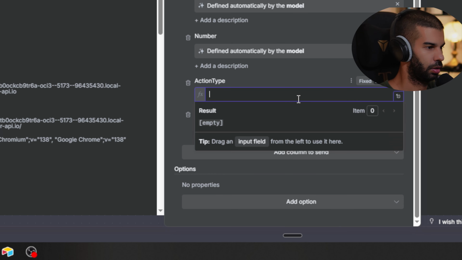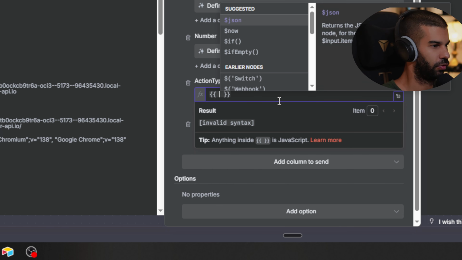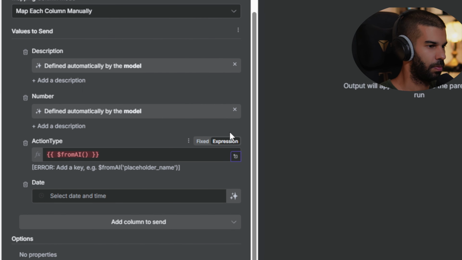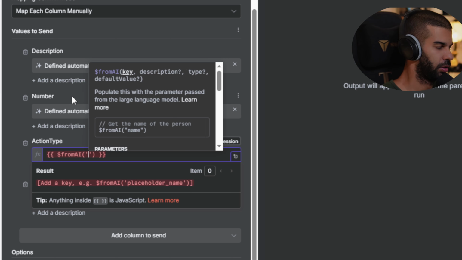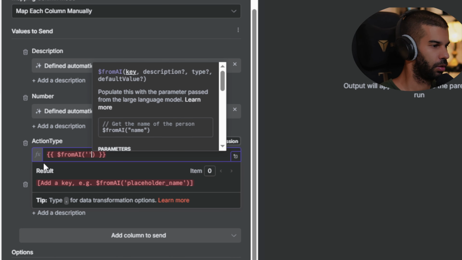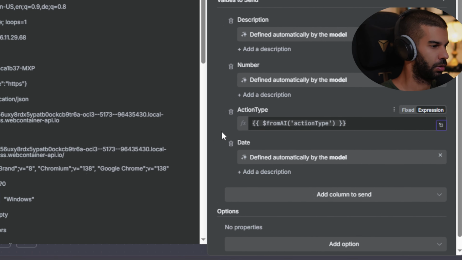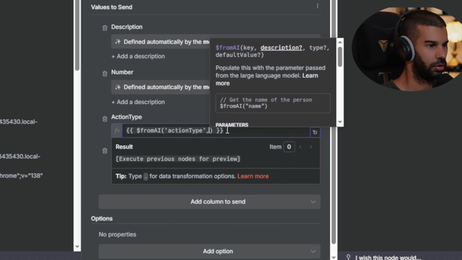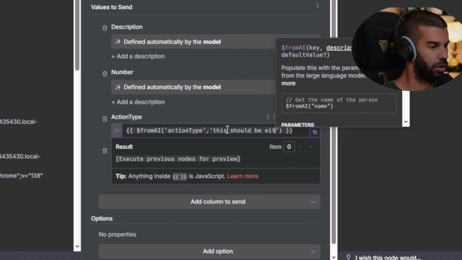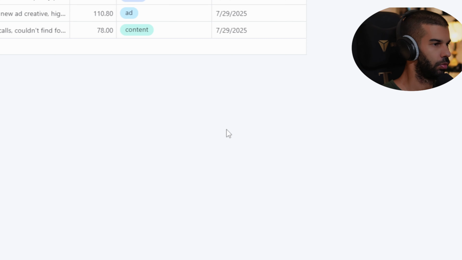So here, let's go to from AI, because for some reason there is not the magic let the AI choose button. So from AI, let's just say action type. And I think here we can add a description as well. This should be either, what do we have?